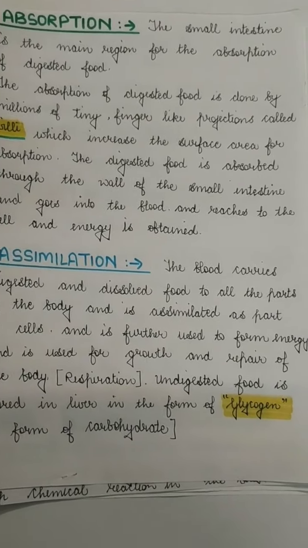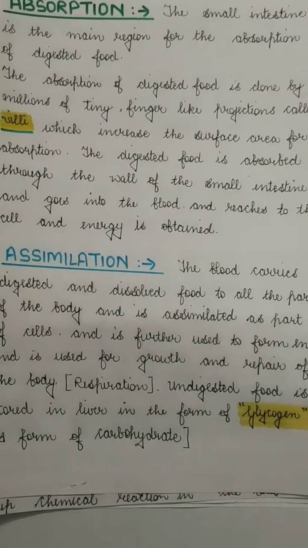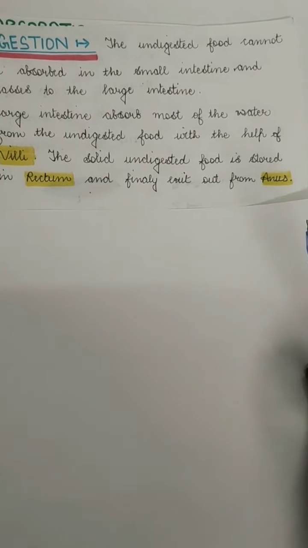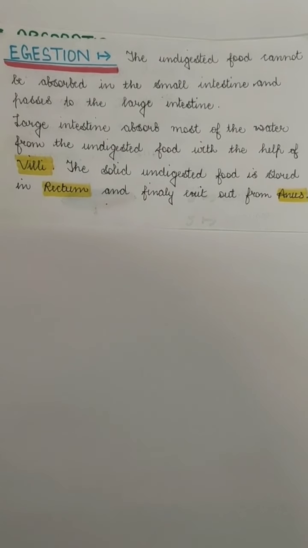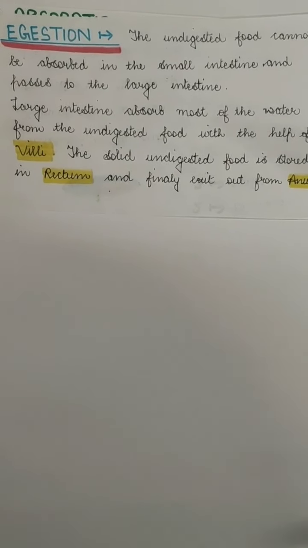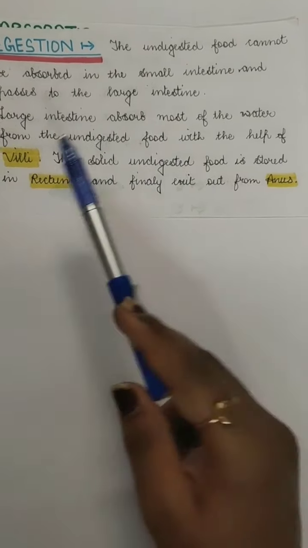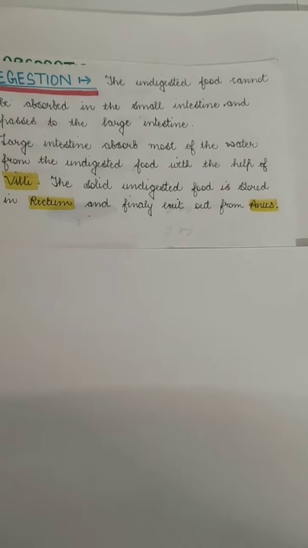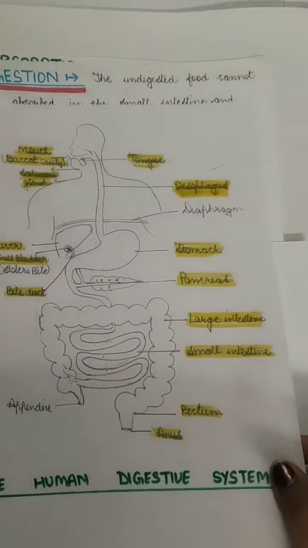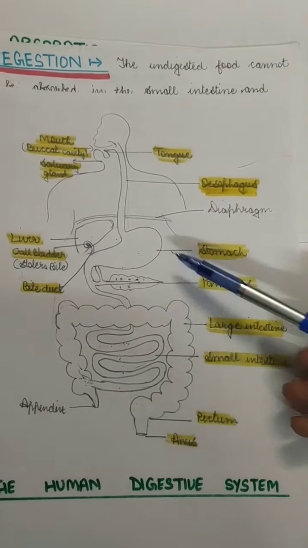After the assimilation is done, the last step is called egestion. Egestion is done in the last portion of the body. The undigested food which is not absorbed in the small intestine passes to the large intestine, and the large intestine absorbs the water from the undigested food with the help of villi again, and the solid undigested food is stored in the rectum and then finally exits from the anus. So this is how the whole digestive system works in human beings.